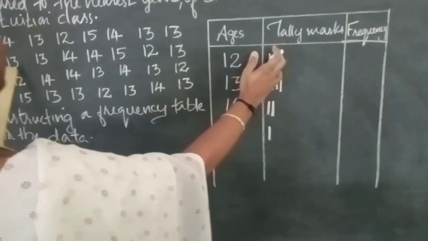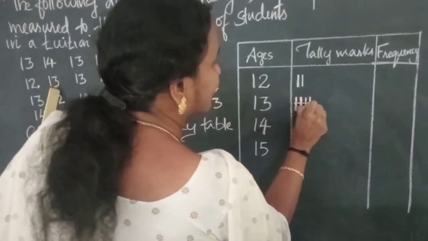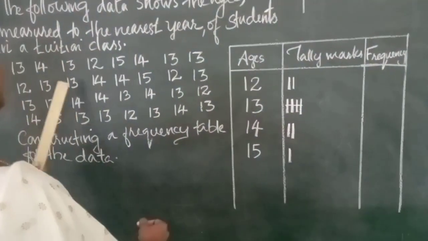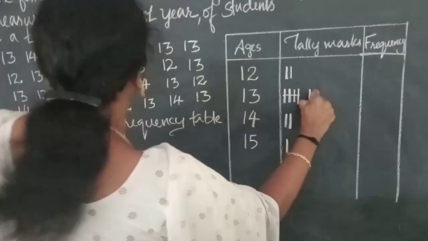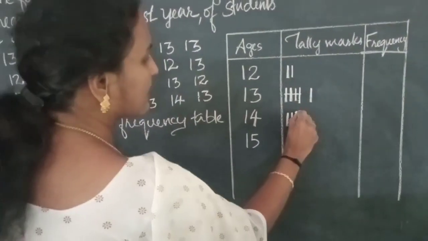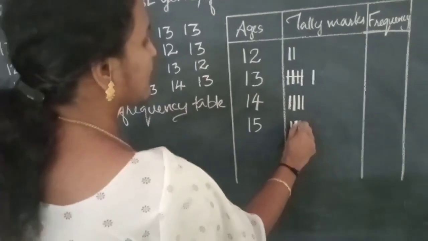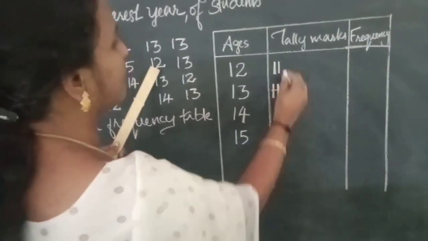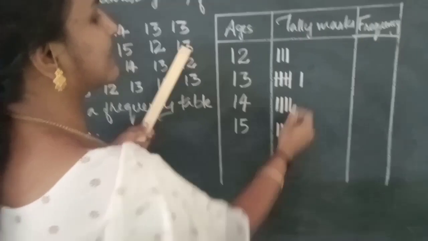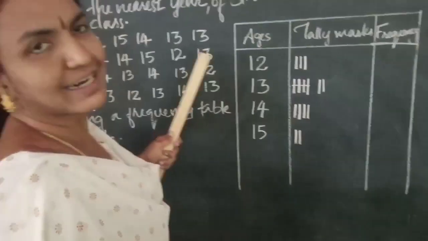So 12 is over, then 13, again 13, then 14, 14, 15, 12, 13. Then the second row is over.